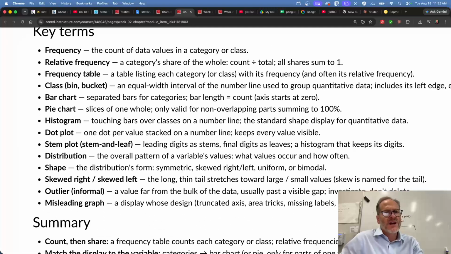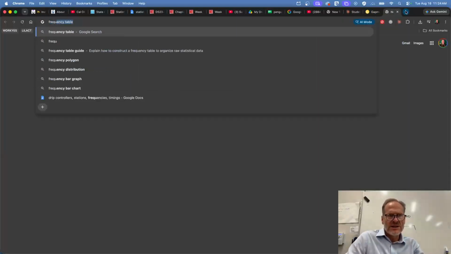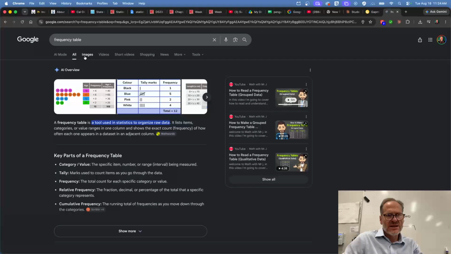So we learned frequency, the count of data values in a category or class. Relative frequency is a category share of the whole, which is the count divided by the total. So if 10 people out of 100 like skiing, right, the relative frequency is 10%. 10 divided by 100, right? A frequency table is a table listing each category or class with its frequency and often its relative frequency. So if I do frequency table and just look at images,